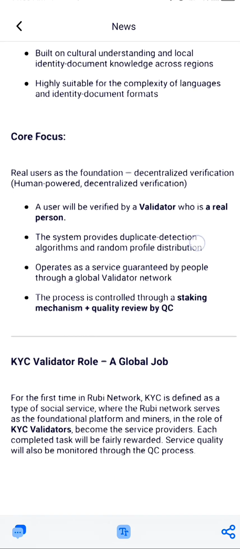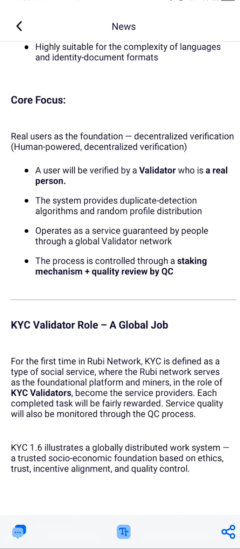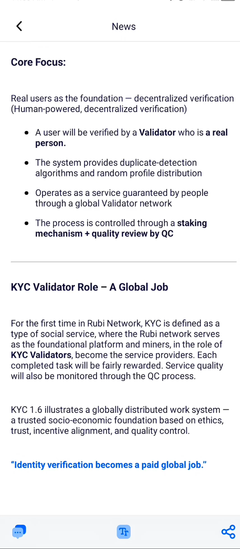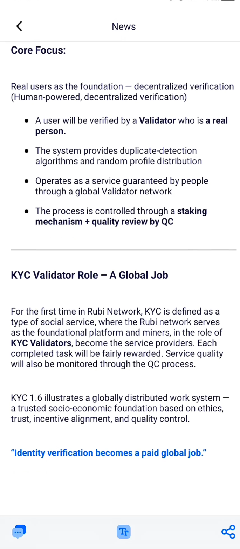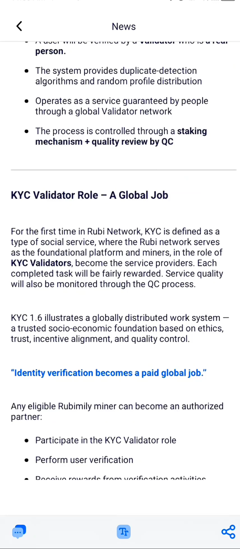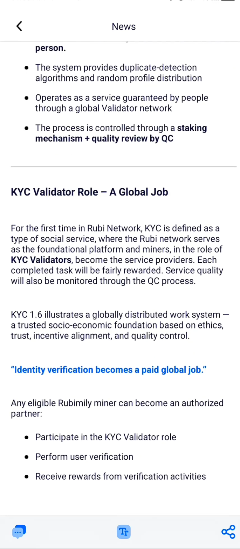So this is another unique thing that I did not mention. So they say operate a service guaranteed by people through a global validator network. So the process is controlled through a staking mechanism plus quality review by the QC. What they said here is a KYC validator role, a global job. Which means that this KYC validator, they are going to make it like a job, like a part-time job inside the Ruby project.